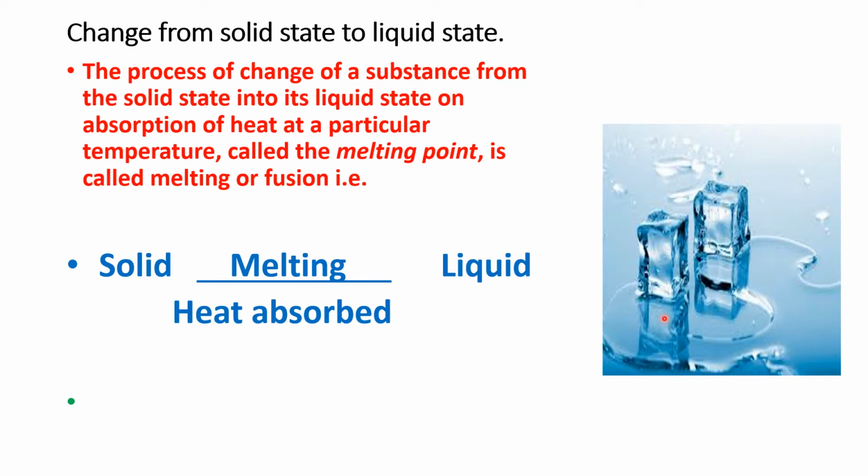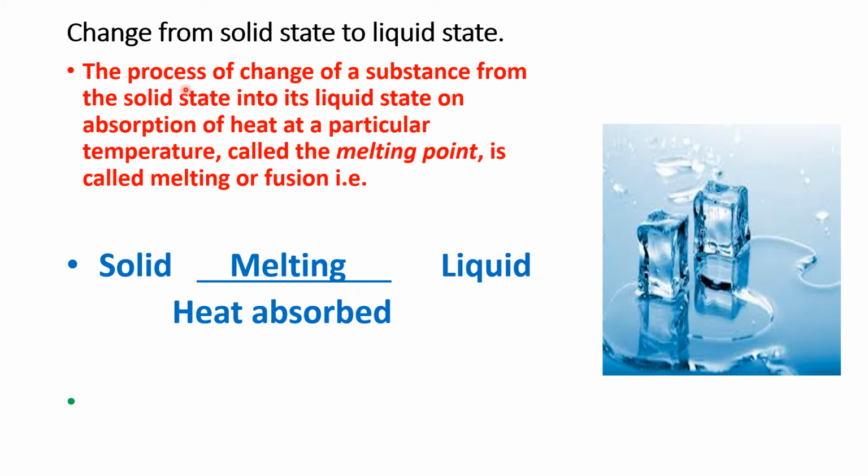Now if they get some extra energy from the atmosphere or you heat it, so they get heat energy, and then the molecules of solid will separate out and form a liquid. So it needs some heat to be absorbed. So remember, solid changes to liquid. What is that process called? It is called melting. And for that change, some heat is absorbed from the surrounding.